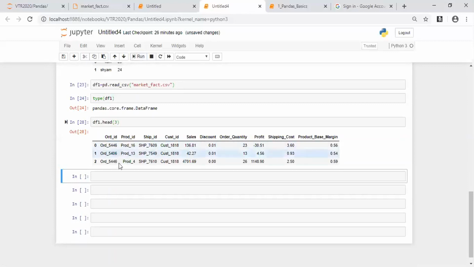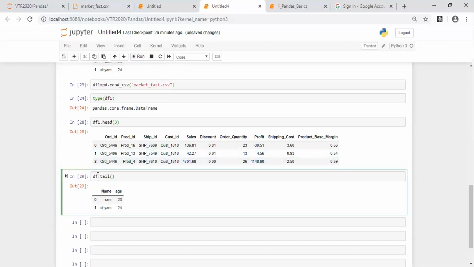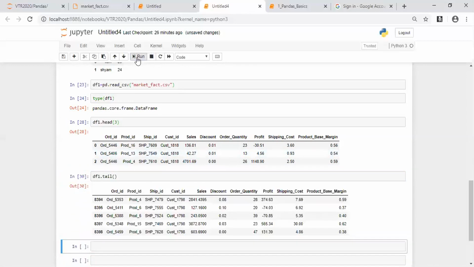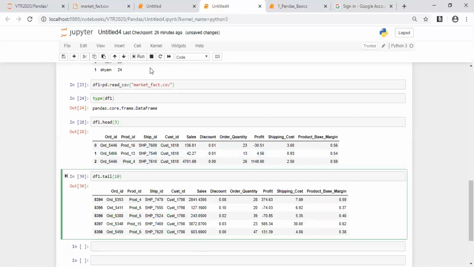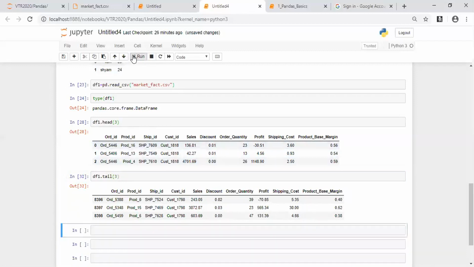Now I require the last 5 rows. What to do? Do df.tail. When I say df.tail, you get the last 5 rows. In this case, df means the whole data frame. I say df1.tail, so you'll get the last 5 rows. If I need to get the last 10 rows, then you can do df.tail(10). Last 3 rows, df.tail(3), you get the last 3 rows. So we saw 2 different functions, called head and tail. Head gives the first rows, tail gives the last rows.